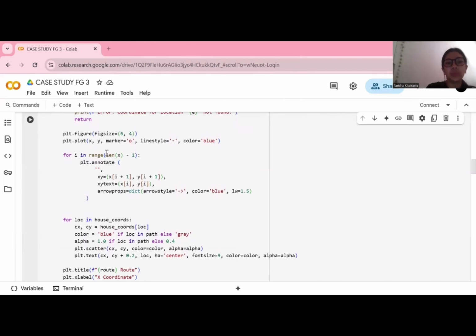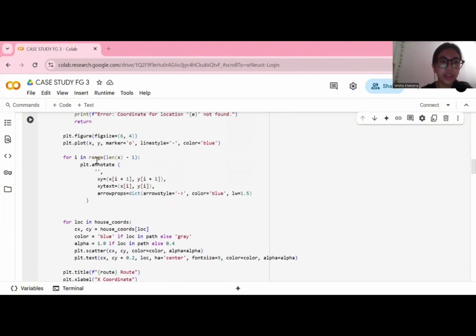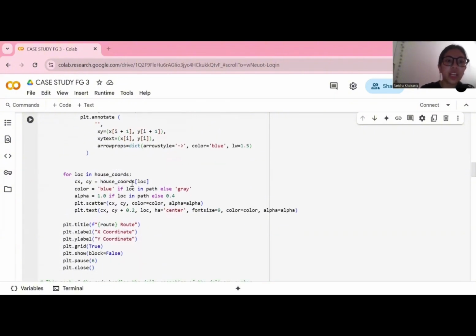So later in the output, it will show a graph which shows the route taken by the drone with arrows and labeled coordinates based on weather, obstacle status, and delivery priorities. And then for this for i in range code, this will add directional arrows from one point to the next, which shows the flow of the route. It has the arrow style and also the color of the arrow.